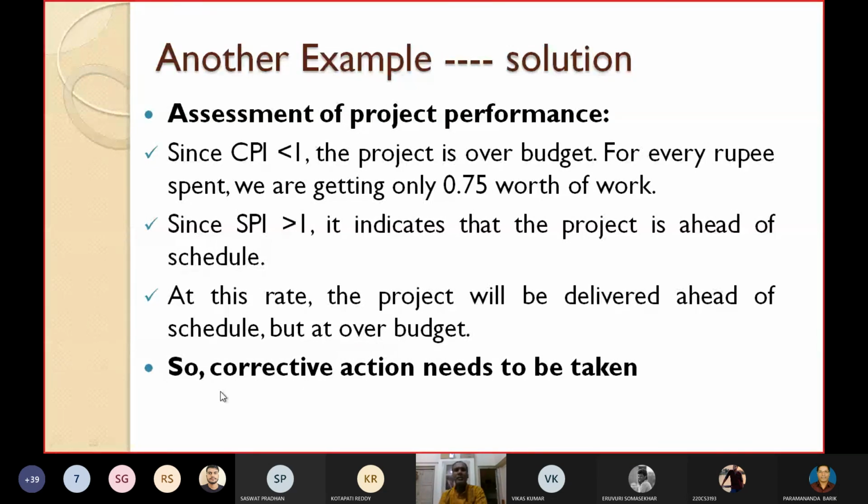So corrective action needs to be taken, because the cost is going high. The project may be completed before time, but the cost is going high. So corrective action needs to be taken. In this way, we have seen how the cost monitoring can be done.